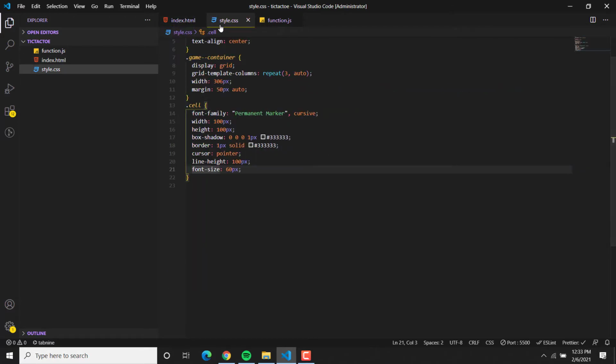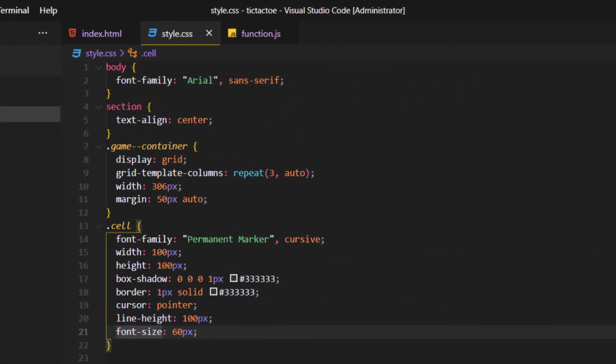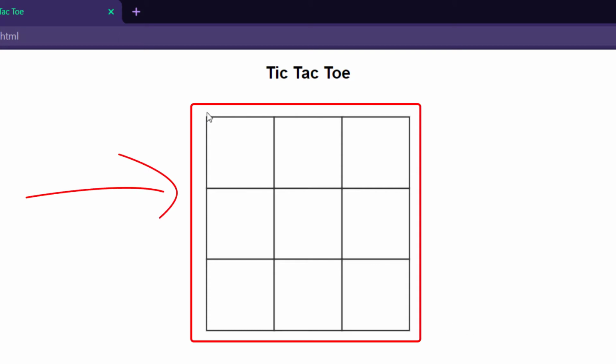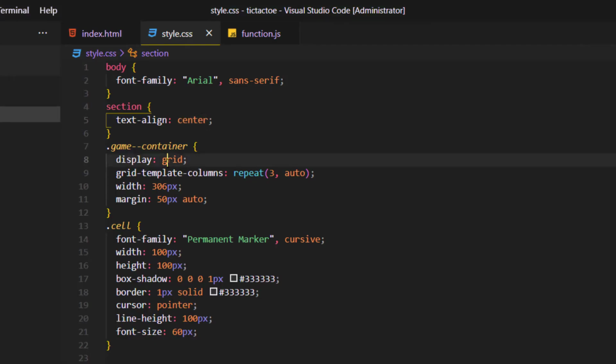We go to the style.css. We have here the body. I used the Arial and sans-serif font family. For the section, I put it in the center, as you see right here. And for the game container, you see this big square right here? It's the game container. It has a display of grid, which is